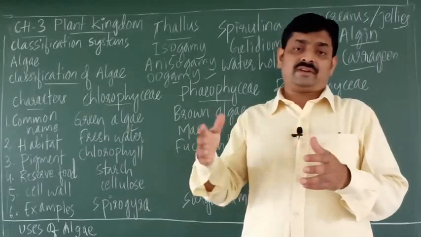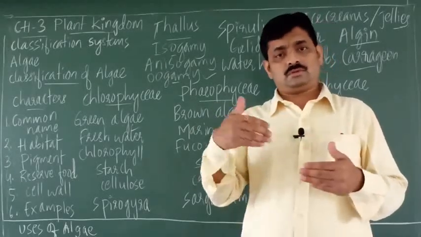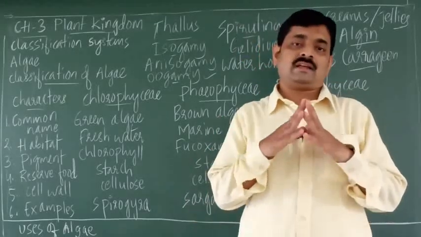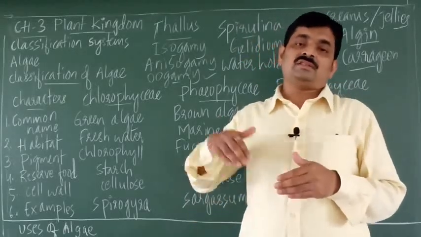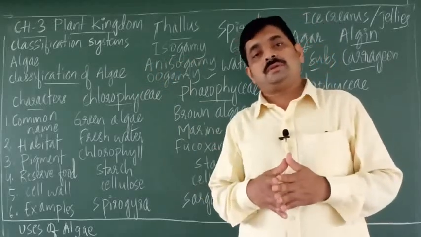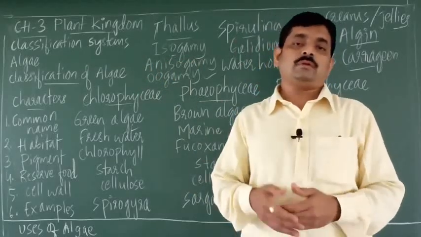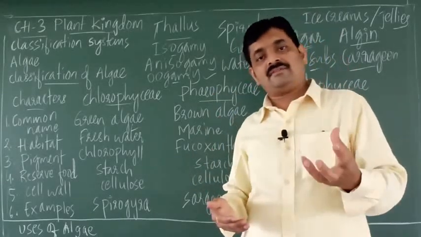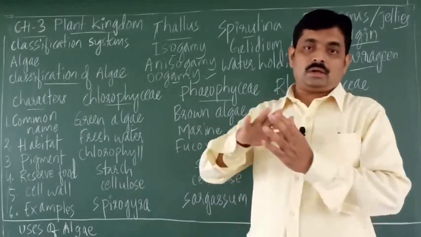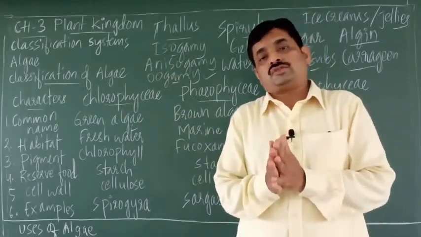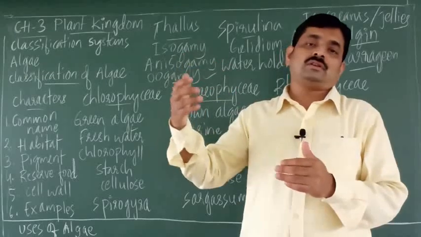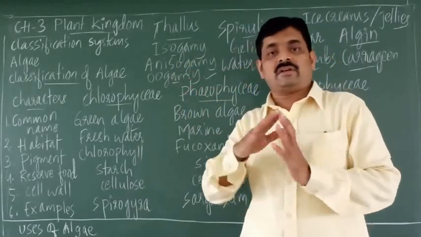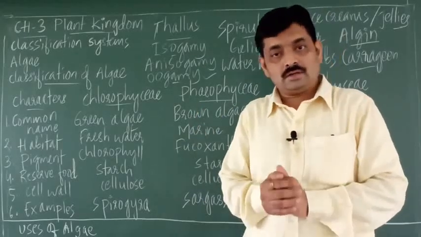Algae, bryophytes, and even to some extent pteridophytes can be considered as the lower plants because they are very simple, whereas the gymnosperms and angiosperms are called higher plants. Why are they called lower? Because they have simple structure. Higher plants have complex structure, right? And they even have certain complex tissues like xylem and phloem. So such plants having complex structure are called higher plants.